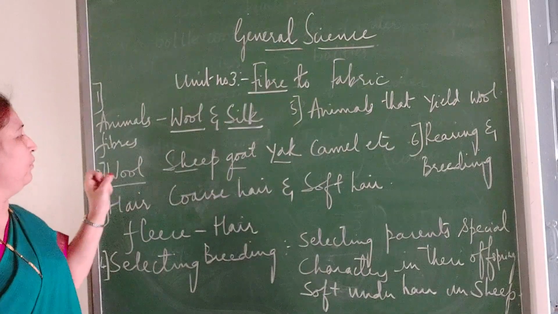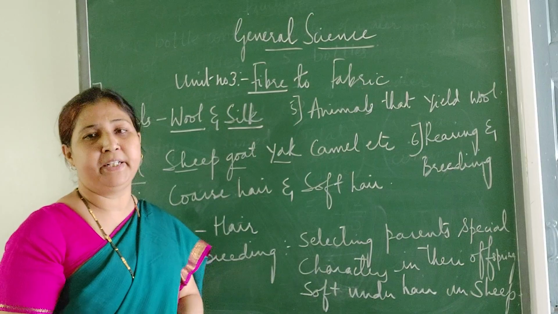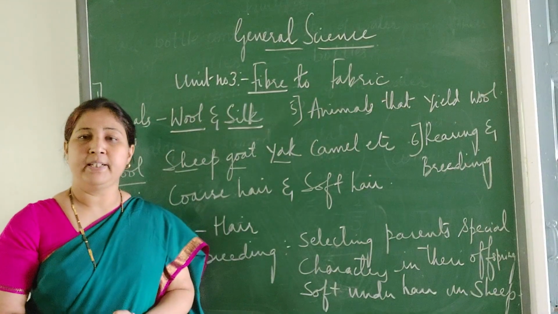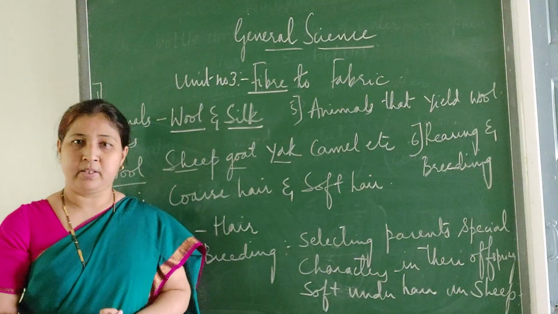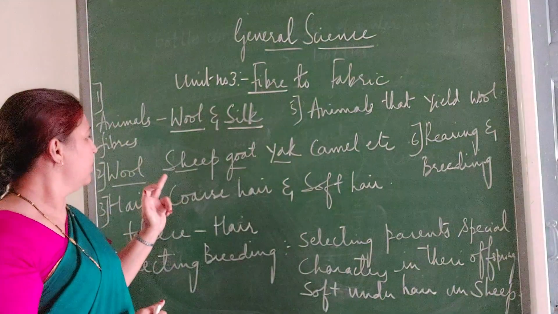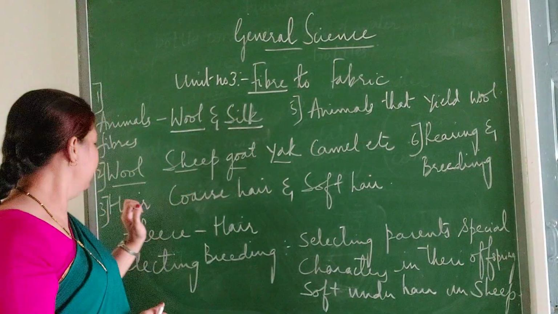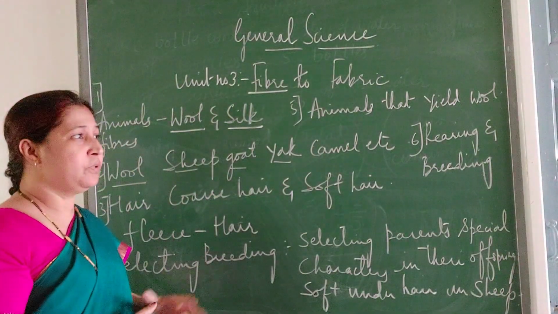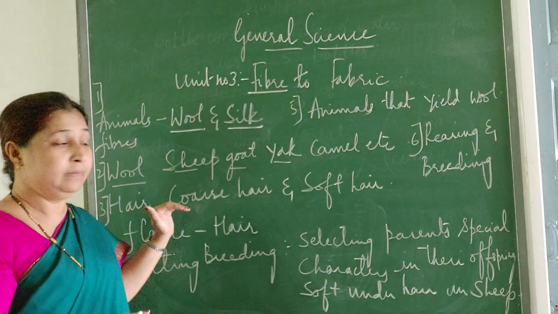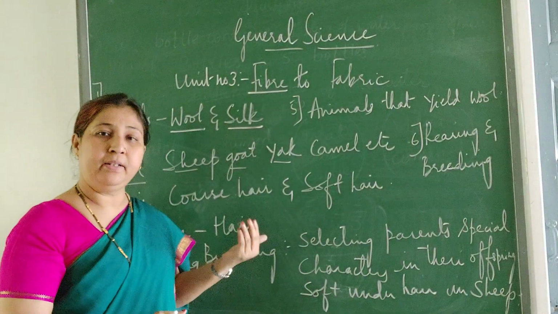So first of all, wool. From where all do we get wool? You might have seen, when you feel very cold in the winter season, you use woolen clothes, that is sweaters, socks, caps and all, isn't it? That is made up of wool. Here sheep, goat, yak, camel, these are the animals from where we get wool. Are we directly using these animals? No, we are not using these animals. The hair of these animals is used to make the wool.